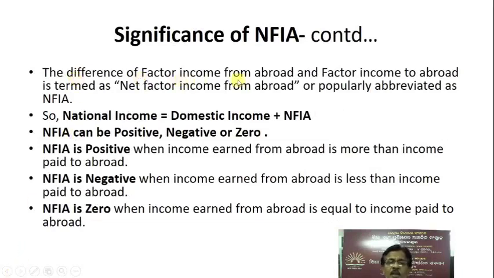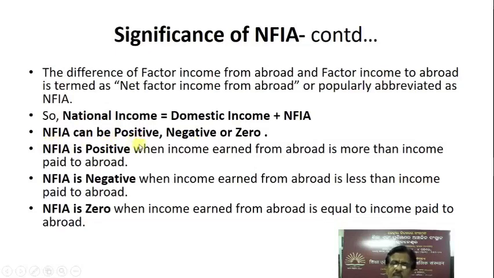The difference of factor income from abroad and factor income to abroad is termed as net factor income from abroad, or popularly abbreviated as NFIA. So, national income is equal to domestic income plus net factor income from abroad.